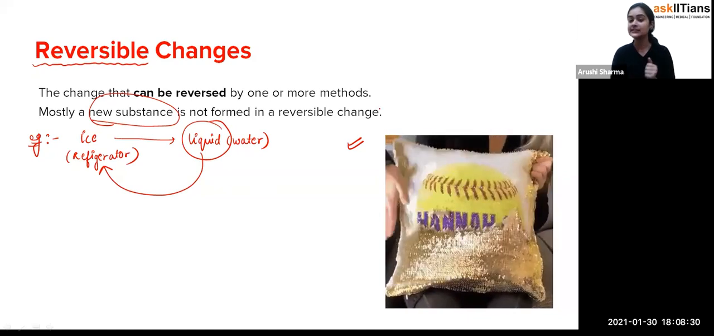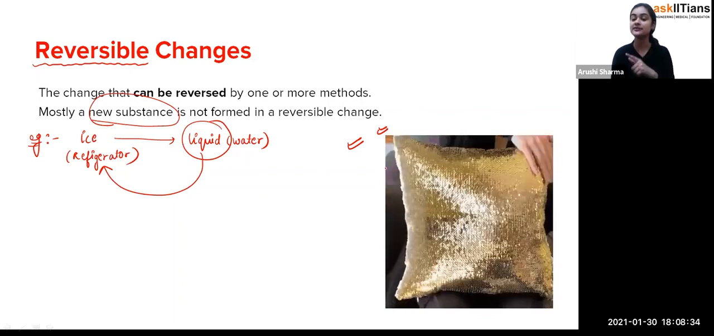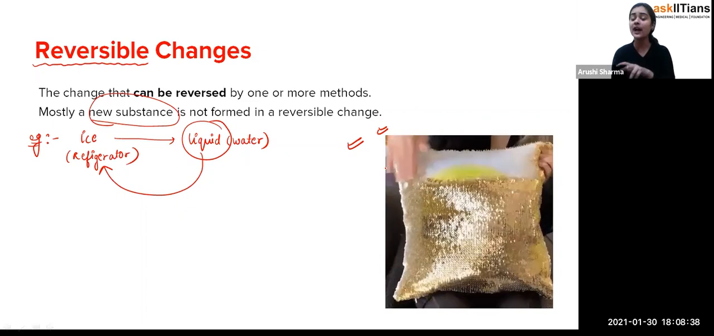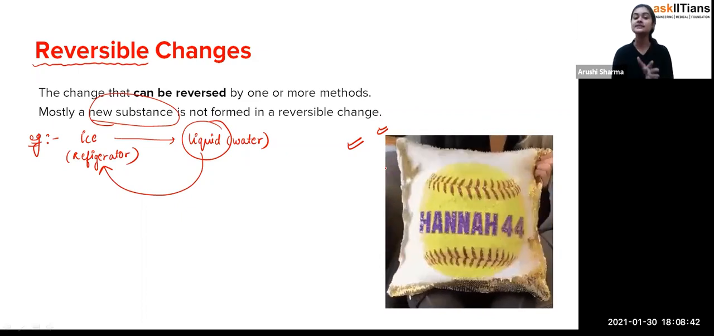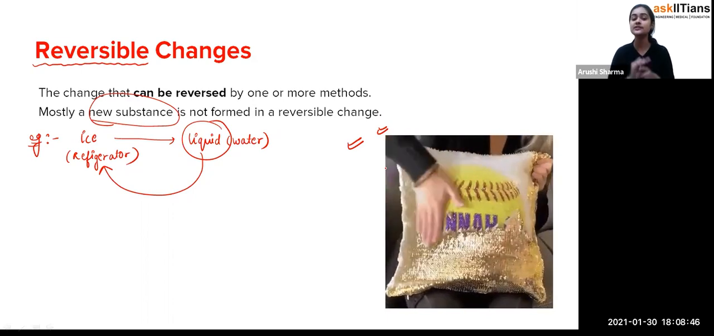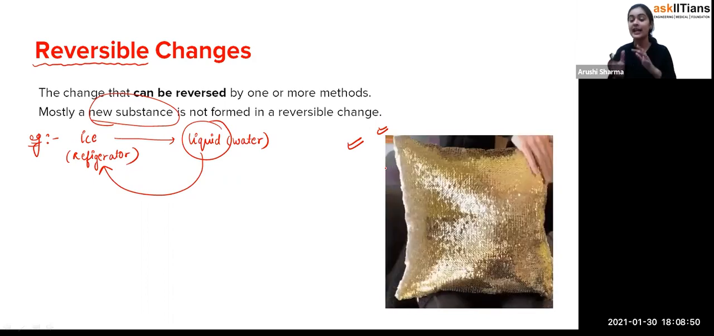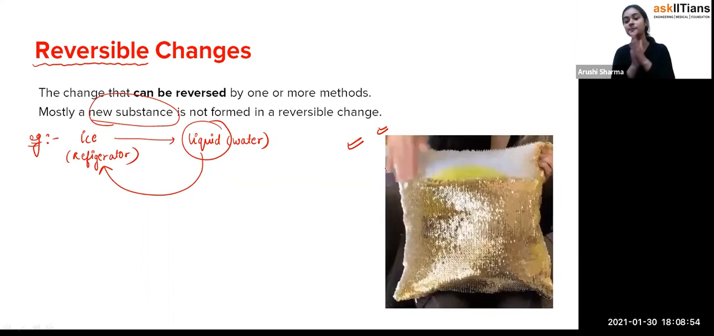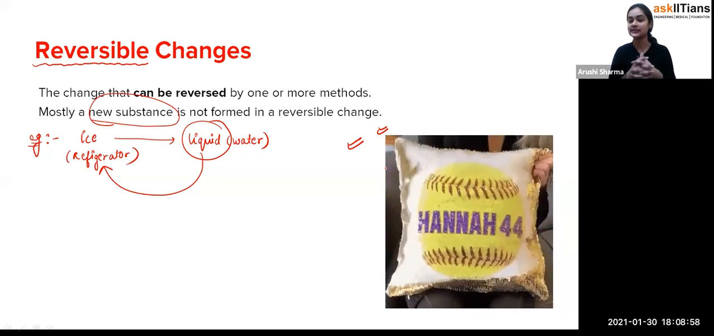Okay, like in this picture also which is given here, you can see this lady is reversing the color of this pillow, but have you seen that any other new kind of thing has been formed after this? Exactly, no. So in the case of the reversible changes, we don't find any new substance after the change has been done. It's just that they are reversible in nature, that you can convert A form to B form and then B to A. So these are the reversible changes.